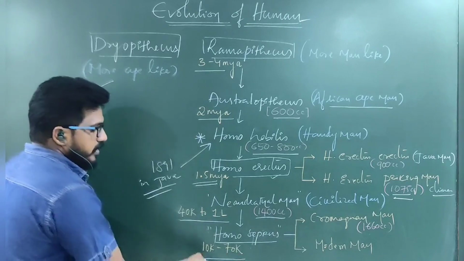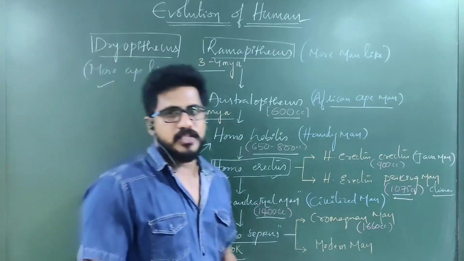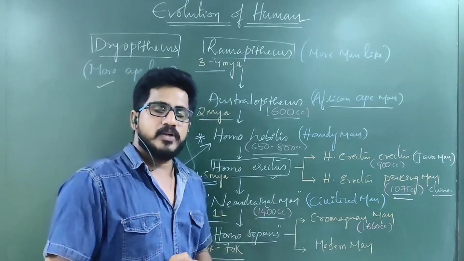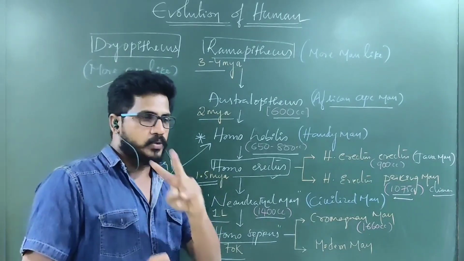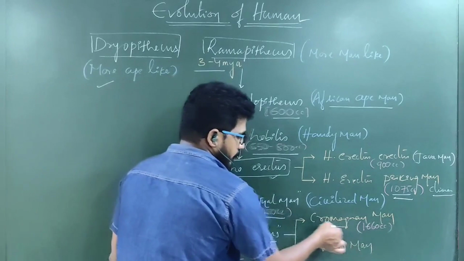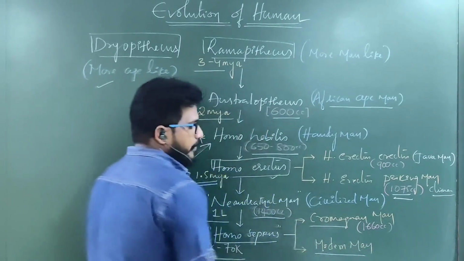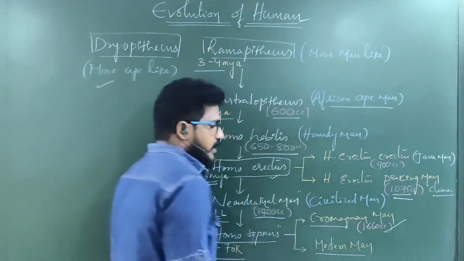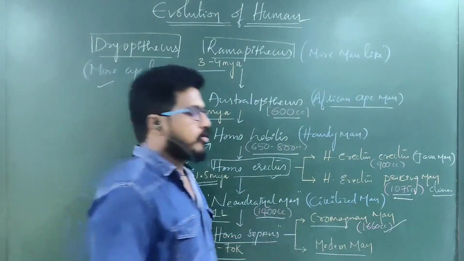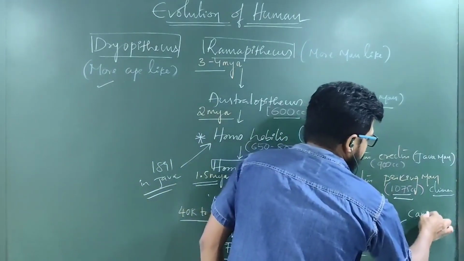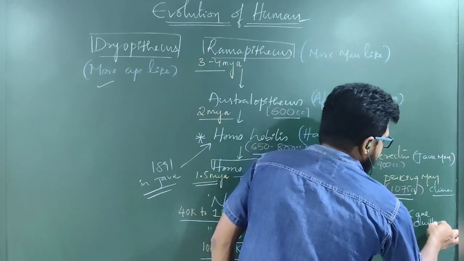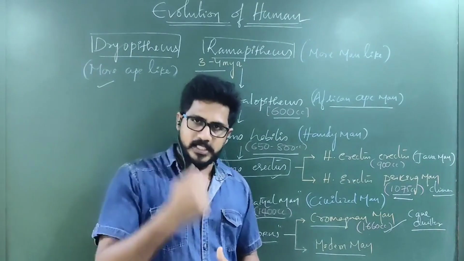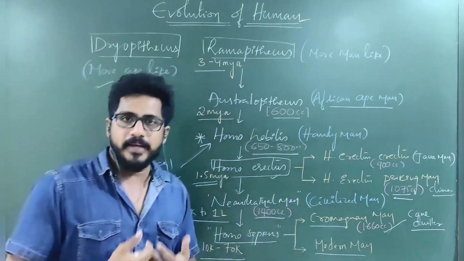Homo sapiens evolved 10,000 to 70,000 years back. These Homo sapiens characters are highly developed. According to their characterization, they are divided into two things. One is the Cro-Magnon man, another one is modern man. Cro-Magnon man's cranial capacity is maximum, that is 1660 cc. They are also called caveman, cave dweller. Actually, he is a cave driller. He used to start the paintings in the cave with stones and all. He is also a tool maker.